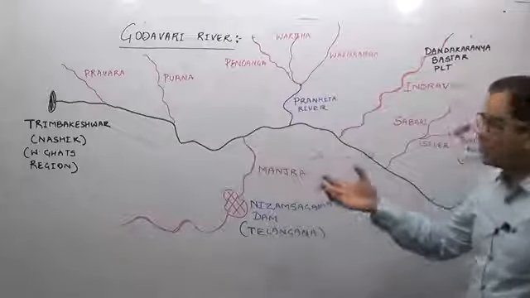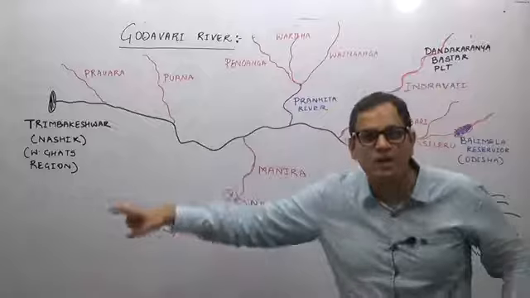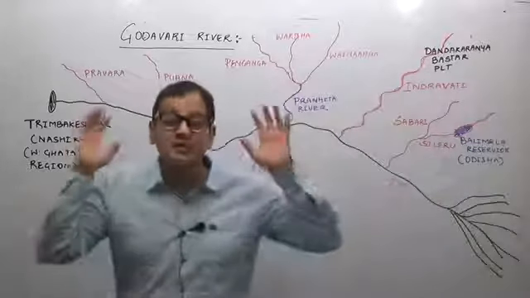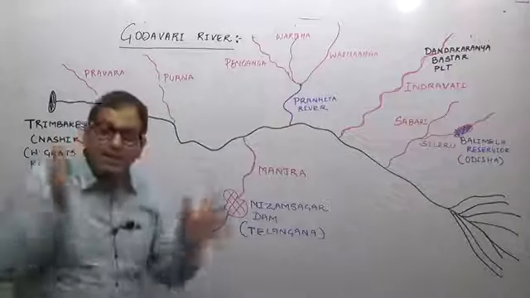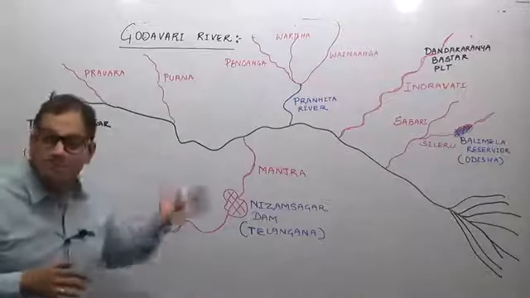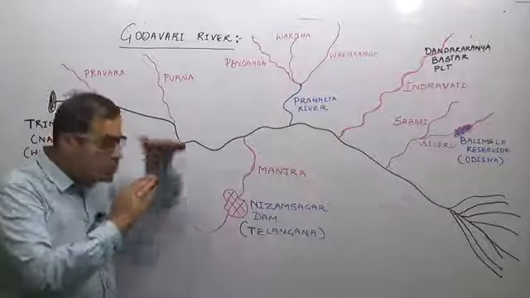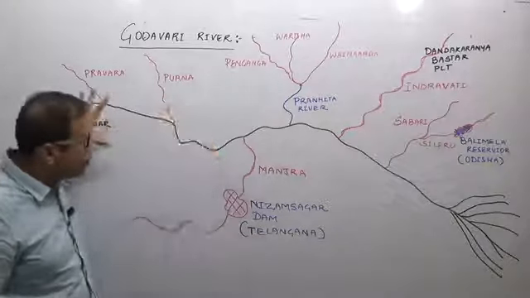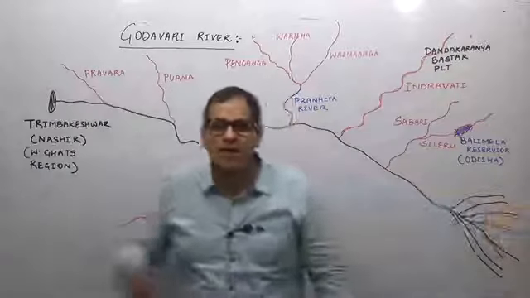So this is all about the river Godavari. Second largest river of India, originates in the Trimbakeshwar region or the Trimbak Plateau region, which itself is a Jyotirlinga for Hindus, a religious place for the worship of Lord Shiva, and it lies in the Western Ghats near Nasik. This is a region of very heavy rainfall. Because of the sloping of the peninsular plateau towards the east, river Godavari travels towards the east and drains into the Bay of Bengal.